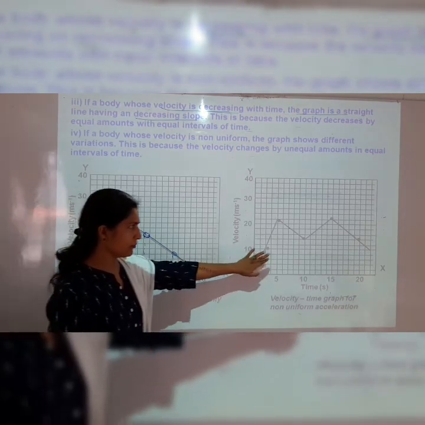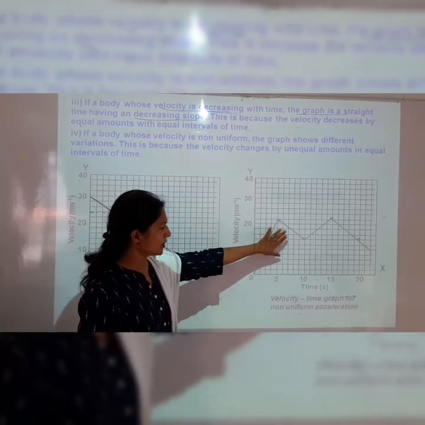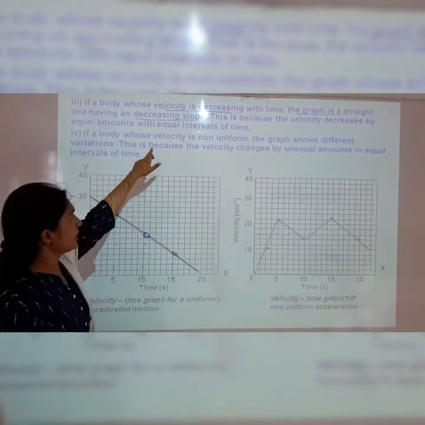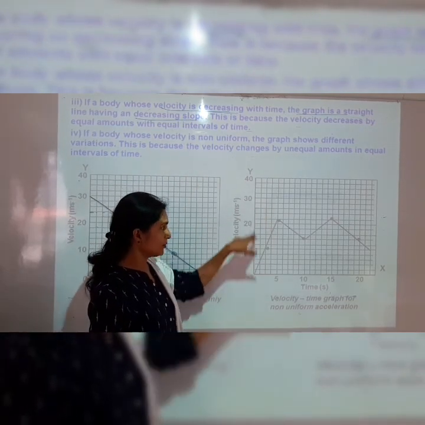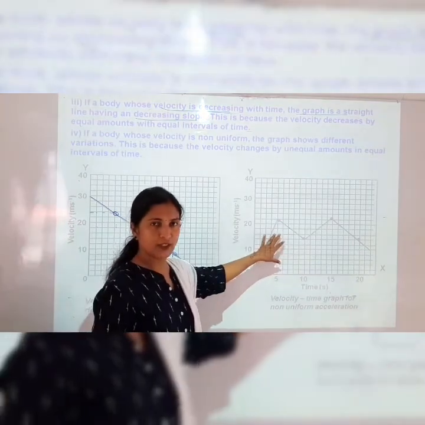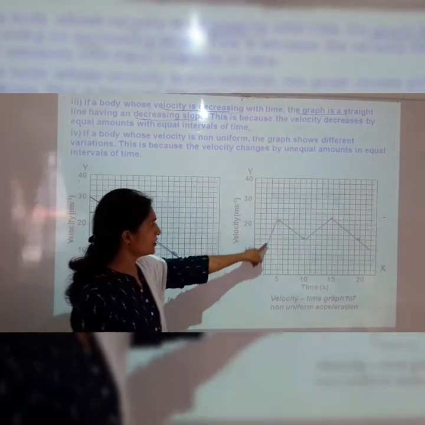But in this graph you can see the variation if a body's velocity is non-uniform. Now here the body is moving but the velocity of the body is non-uniform, it is not equal, and the graph shows different variation.